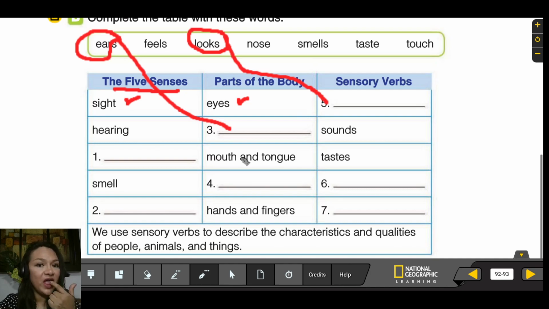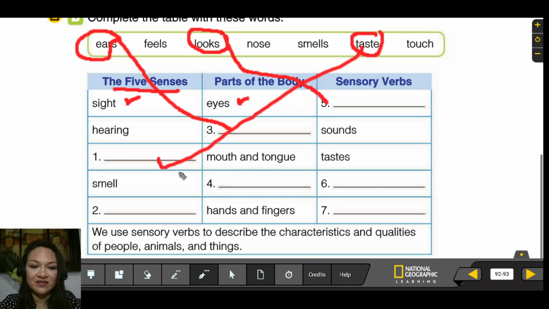With the mouth and the tongue, what do we do? What is the sense? Taste. We do it with our mouth and with our tongue. And we say, chicken tastes delicious. Smell. It's the smell. What part of the body do you smell with? The nose, right?